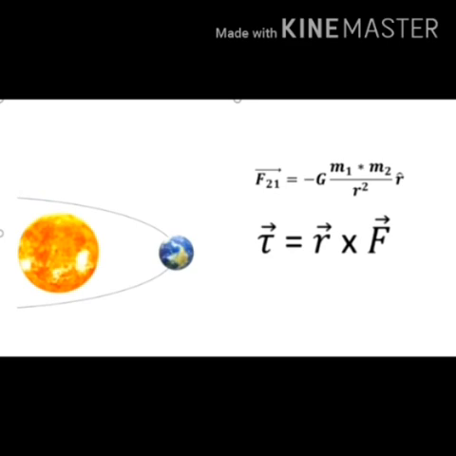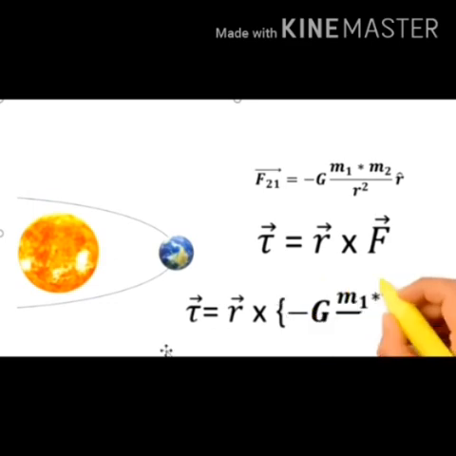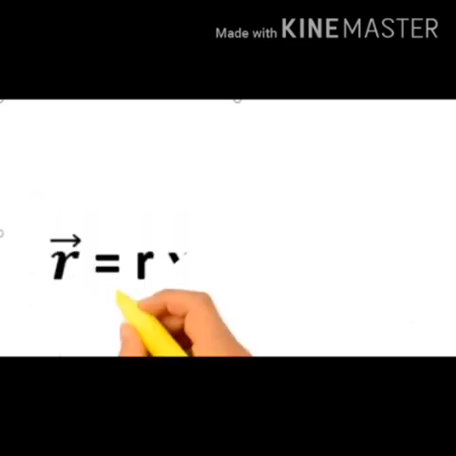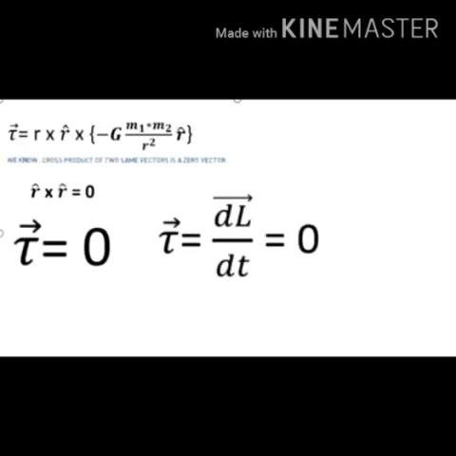We know that r vector is equal to r into r unit vector. We already studied in the second lesson that r cap cross r cap is equal to 0. Therefore, tau vector is equal to dL vector by dt is equal to 0. It implies that angular momentum L is a constant vector. The angular momentum of the Earth about the Sun is constant throughout the motion. It is true for all the planets. In fact, this constancy of the angular momentum leads to Kepler's second law.